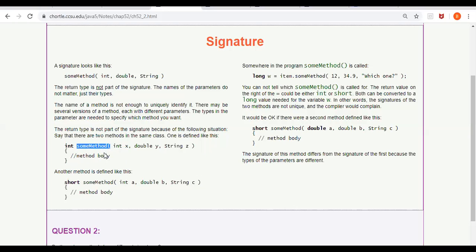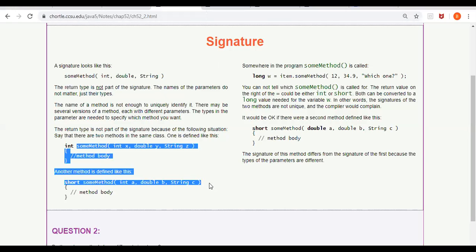So you see these two methods. Is their name the same or not? Yes. You see the parameters. Parameter in the sense not parameter name, parameter type. See these parameter types, are they the same or not? Yes. And its order, is it the same or not? Yes. So then these two methods have the same signature or not? Yes. They have the same signature.